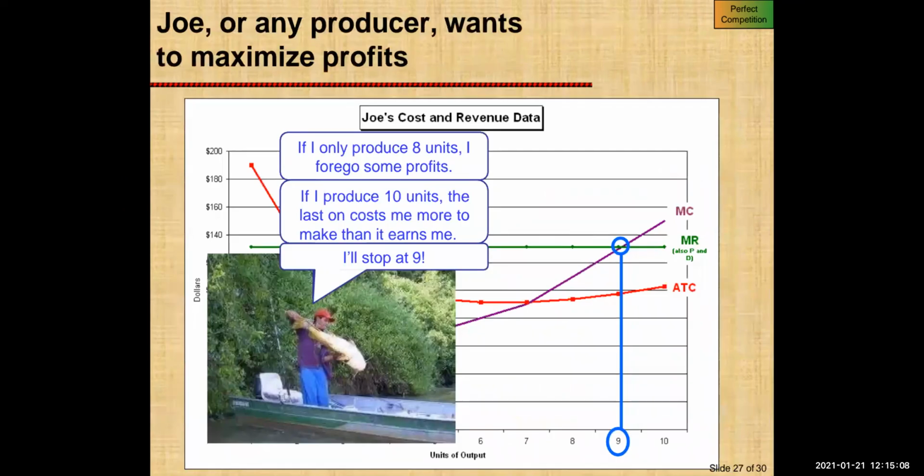Now, any producer who wants to maximize profit: if I only produce 8 units, I forego some profit. If I produce 10 units, then the last unit would cost me more than I'm earning. So I'll stop producing at 9 units because at 10 units, I'll be at a loss.